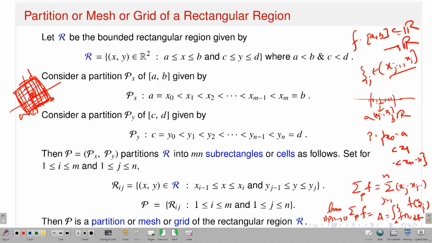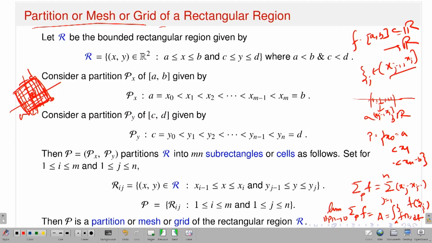If the limit exists, then I will say that yes, my function is Riemann-Darboux integrable. So the same context you can extend to functions defined on some nice domain, that is the square, a to b cross c to d, to R. That is exactly what I have written: partitions or mesh or grid of a rectangular region. The partition of an interval you know.